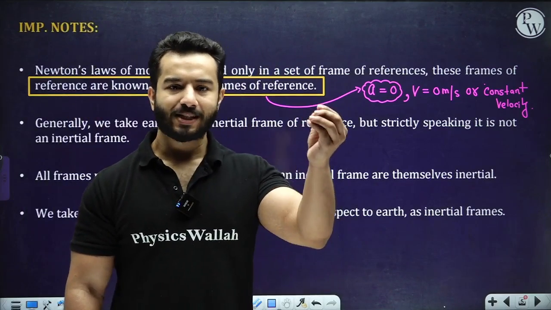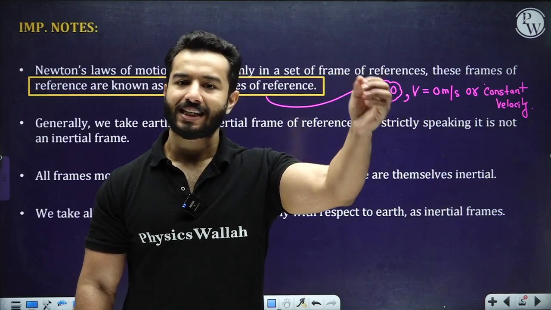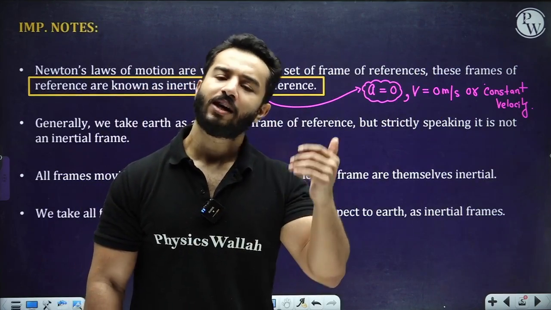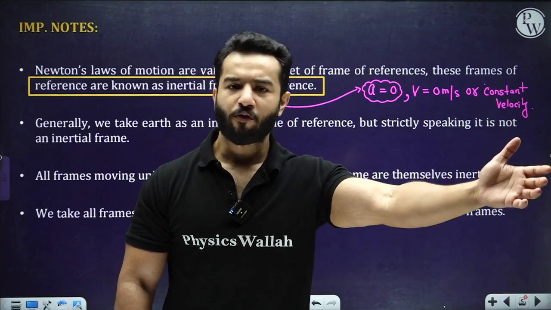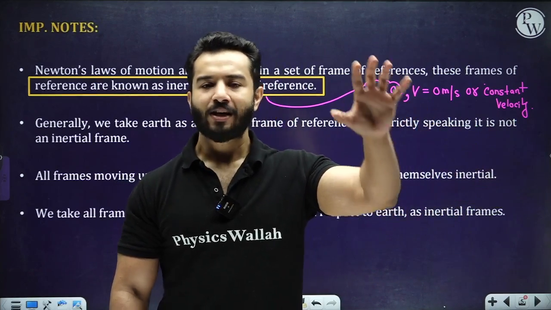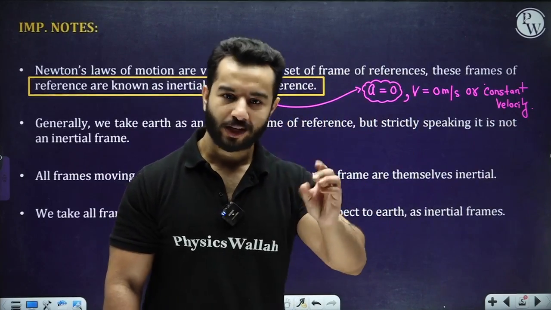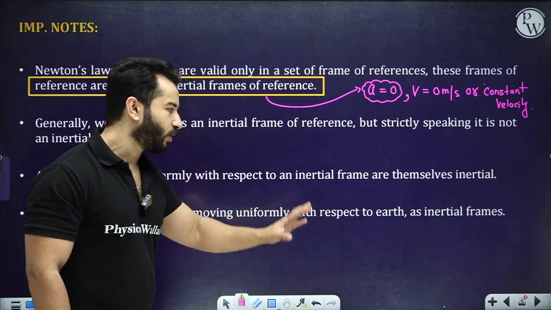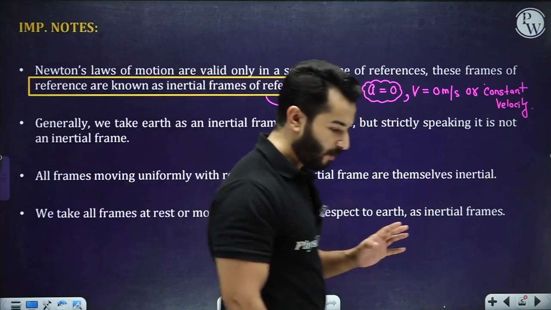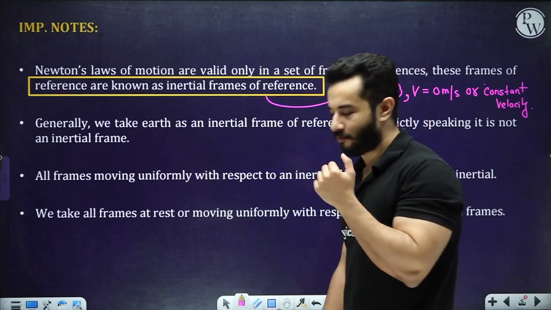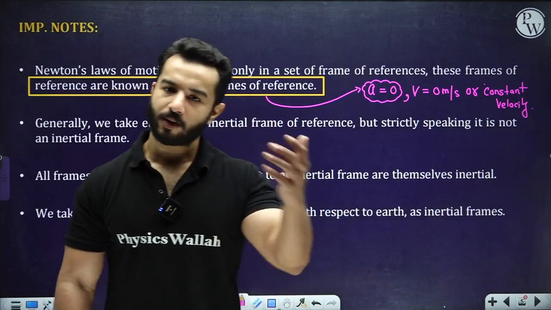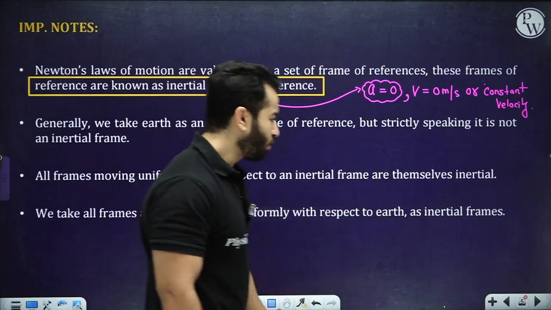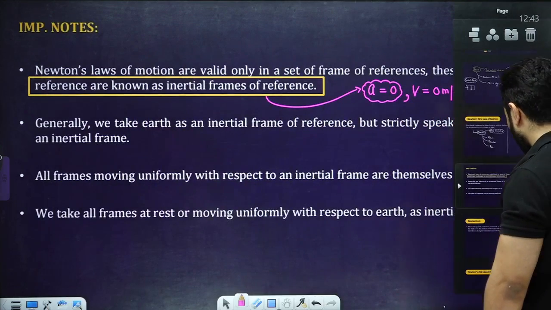Pretty simple. It means that if, let's suppose, A is a frame of reference and it is an inertial frame, and we have other frames of reference which are moving with constant velocity with respect to the former frame, then all of those frames of reference are also inertial. We take all frames at rest or moving uniformly with respect to Earth as inertial frames. That means on Earth, if you take multiple frames of reference and they are at rest or moving with constant velocity, they are going to be inertial frames. This is very important, right?